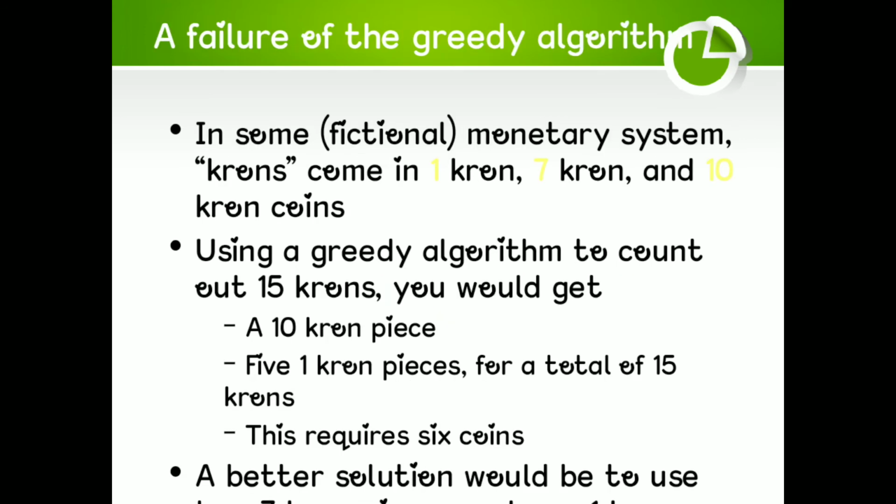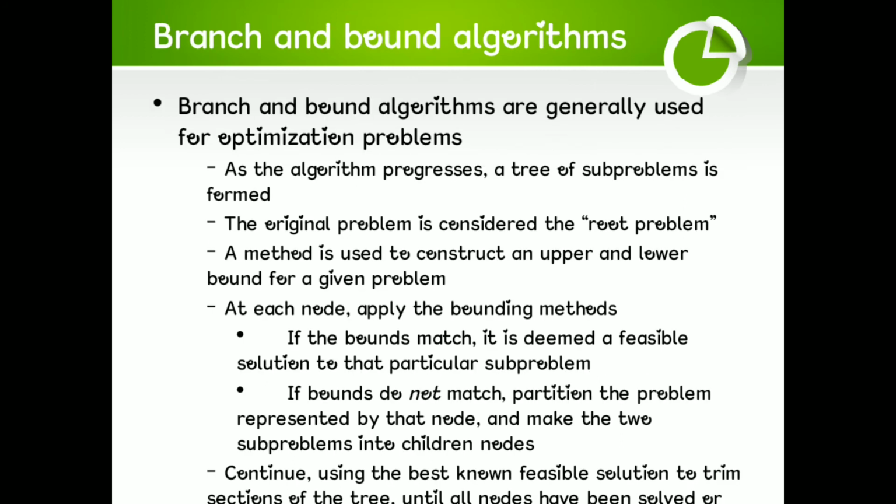A failure of the greedy algorithm in some fictional monastery system. Crowns come in 1 crown and 10 crown coins. Using a greedy algorithm to count out 15 crowns, you would get a 10 crown piece and 5 1 crown pieces, for a total of 15 crowns. This requires 6 coins. A better solution would be